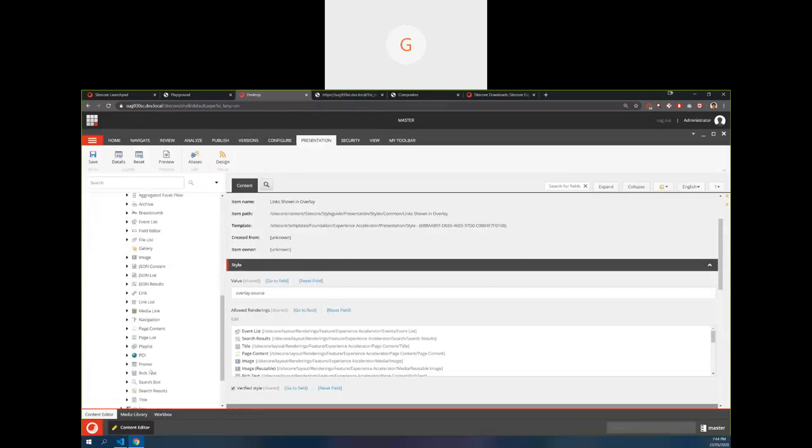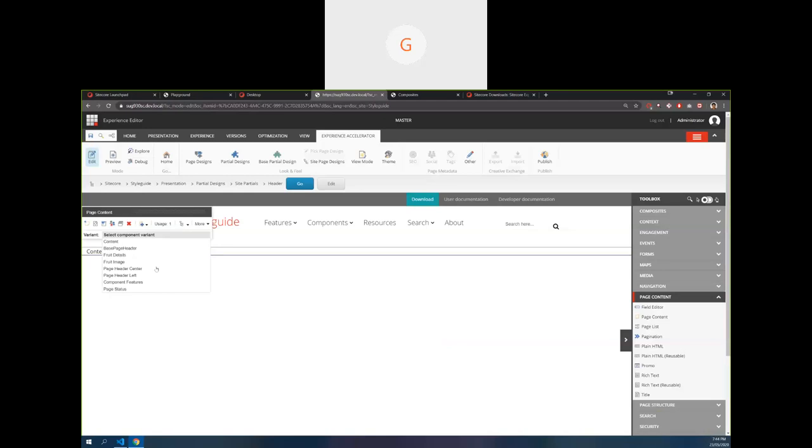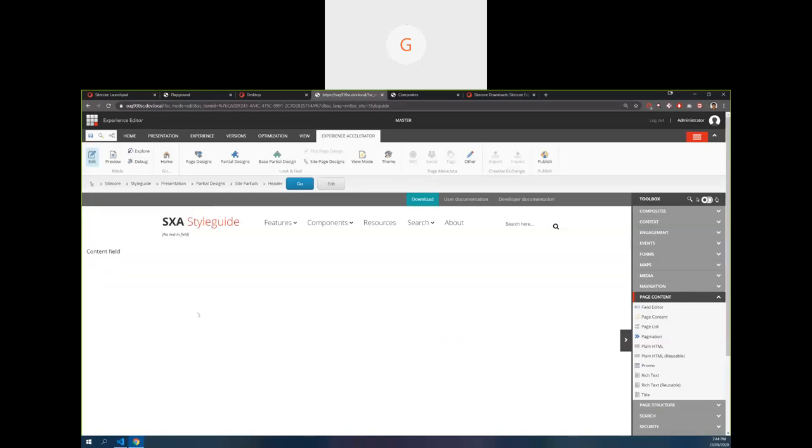But otherwise, if you go here, we are configuring at the page content. Now you can see all the rendering variants here. Now we can go and select, we can create a new rendering variant, and you will get the option here to select. So that's pretty much the basic thing about the rendering variant.